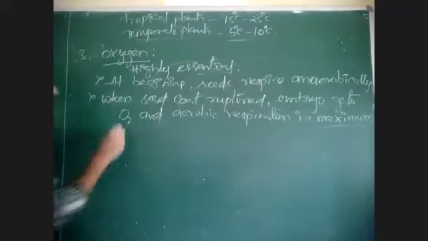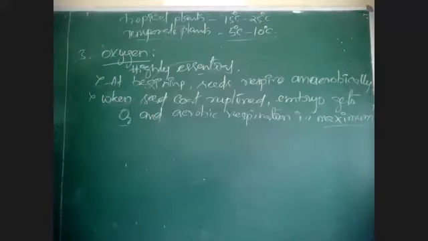Aerobic respiration takes place at a high rate when seed coats are ruptured and oxygen is available. So for that high rate of aerobic respiration, there is availability of oxygen, which is responsible for the release of energy.